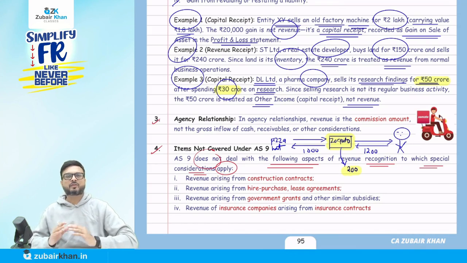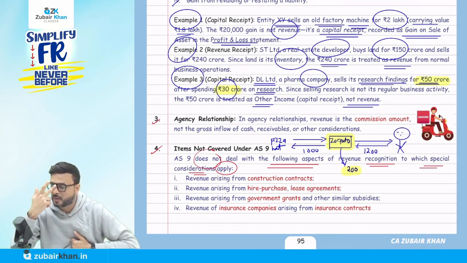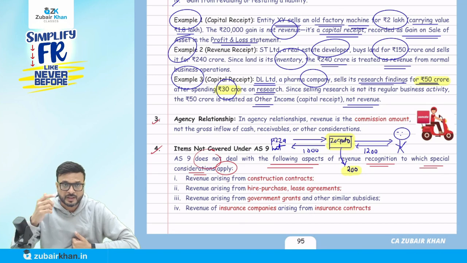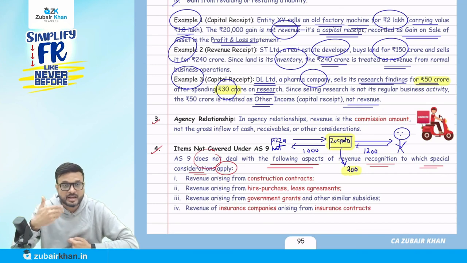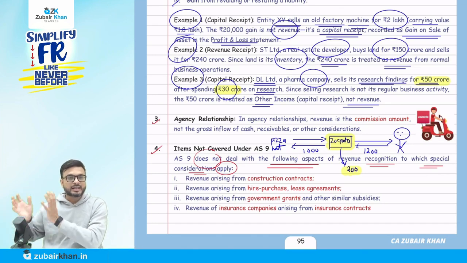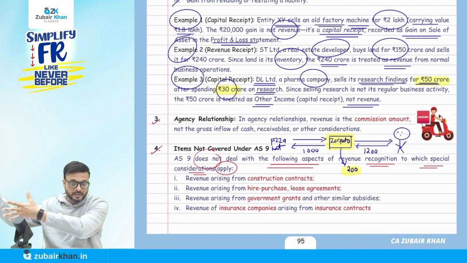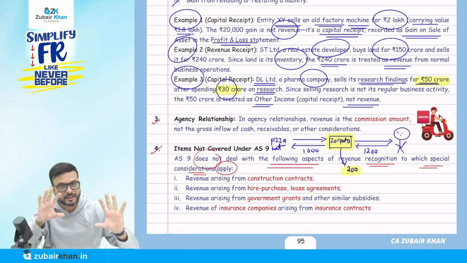Simple, because someone may argue that it should be from ordinary activity, the ordinary nature of business. Someone may argue that for the contractor, AS 7 applies, meaning their ordinary activity is construction, but specifically they have other accounting standards, so they will go under AS 7. Now, what about government grants? Government grants will be covered under Accounting Standard 12. So if there are specific accounting standards, they are going to recognize under that particular standard. If there is no specific accounting standard, then they come under Accounting Standard 9.